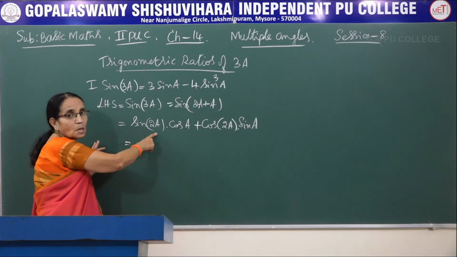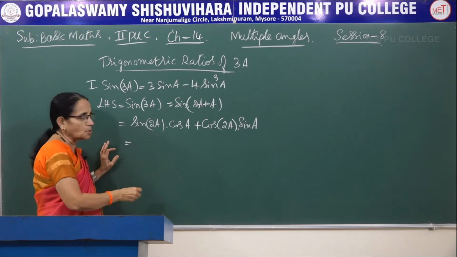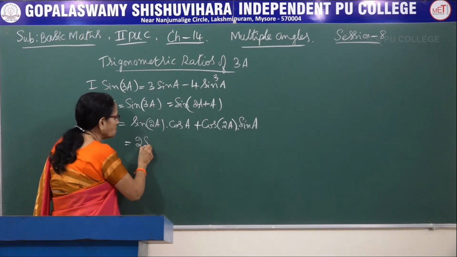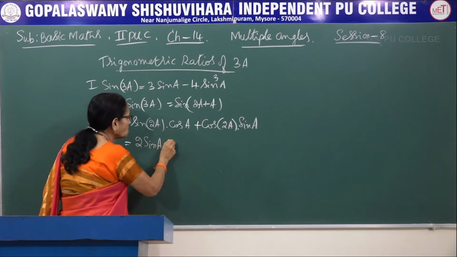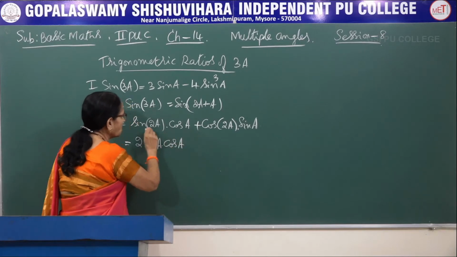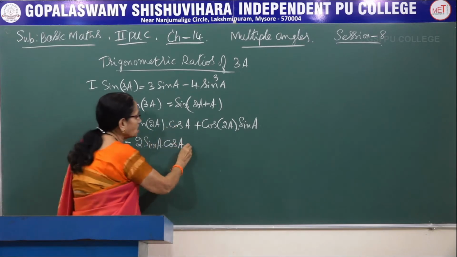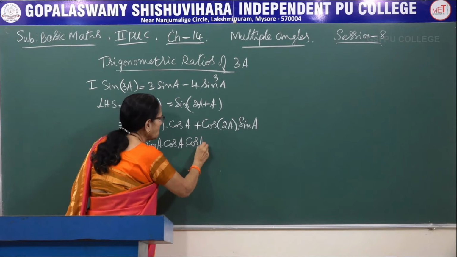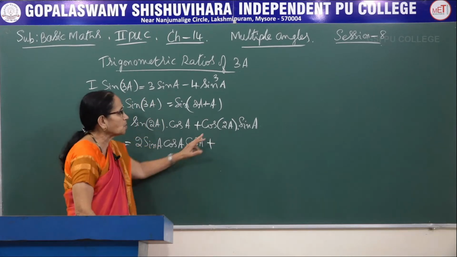First, let me use the multiple angle formula sin 2a. What we have learnt in the previous session, it is 2 sin a into cos a. This I am writing here, and the other cos a I am writing as it is. Now come to this one.